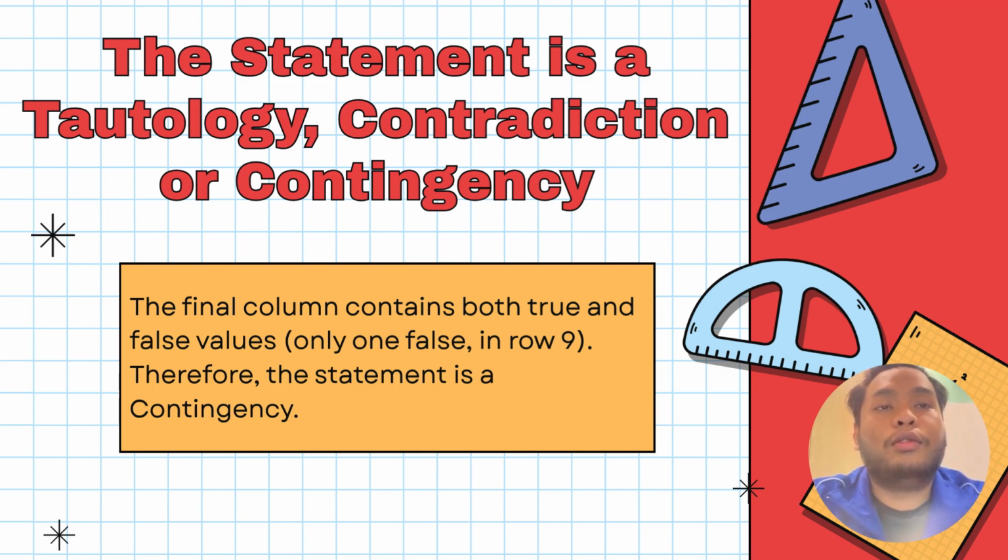Now, after completing the truth table, we look at the final column. We can see the final column has both true and false values. There is at least one false value, and not all the values are true. So the statement is not always true and not always false. Therefore, the statement is called a contingency.